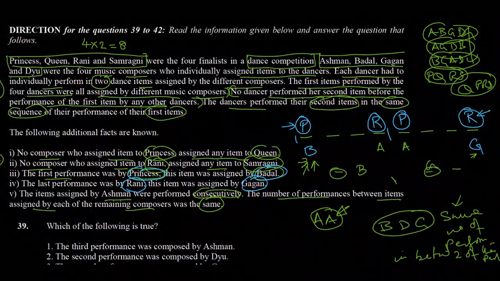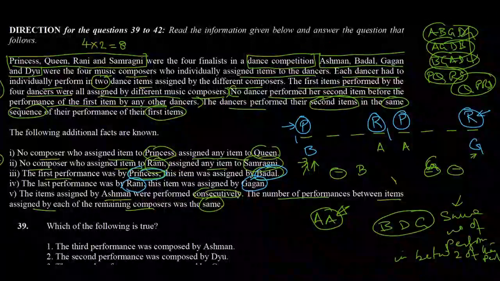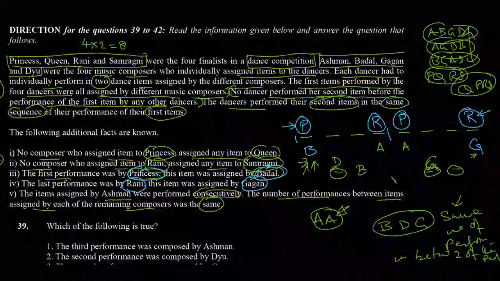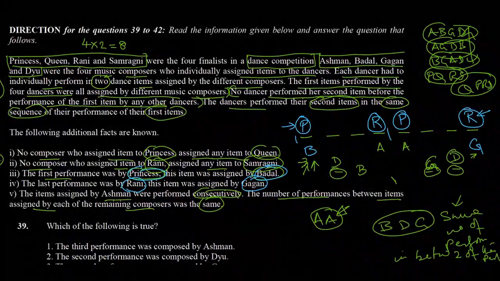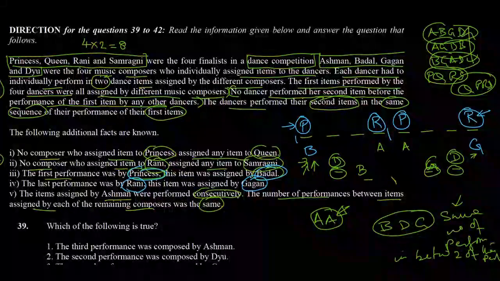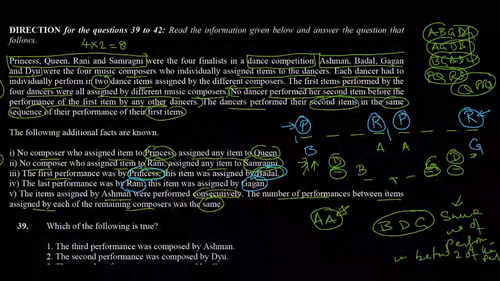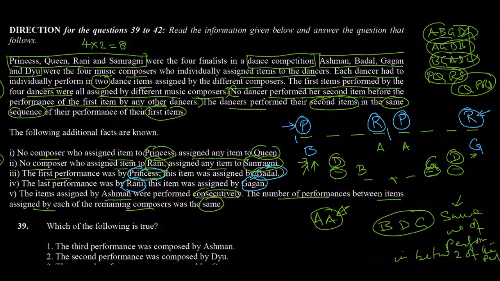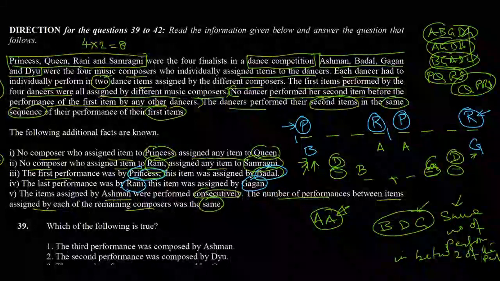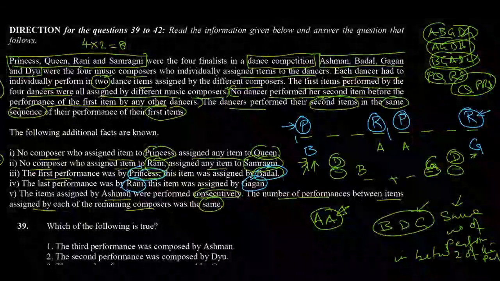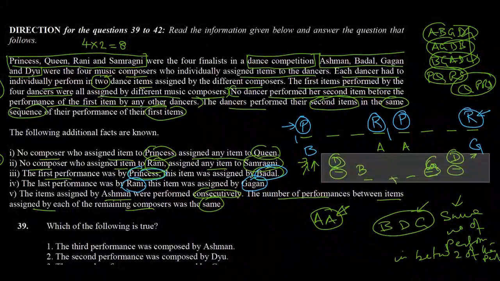So there will be a gap of 1. And then D will assign performance number 2 and performance number 7, but in this case the number of performances between 2 performances of D will be 4, that is 3, 4, 5 and 6, which is not meeting this criteria. So B cannot assign performance number 3. So what else can be assigned? Let's see.